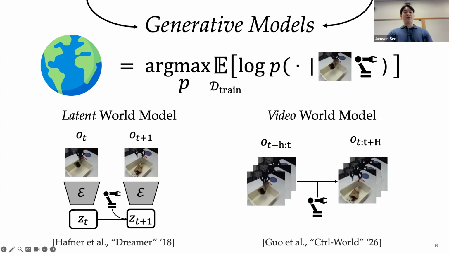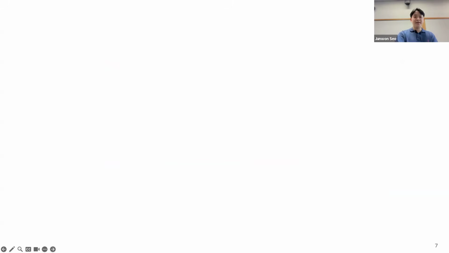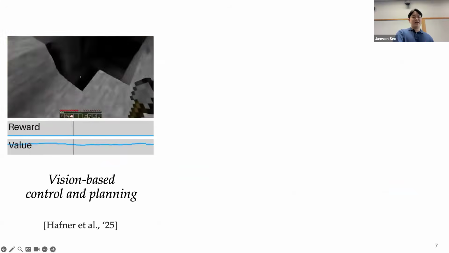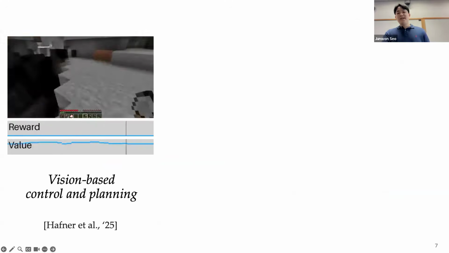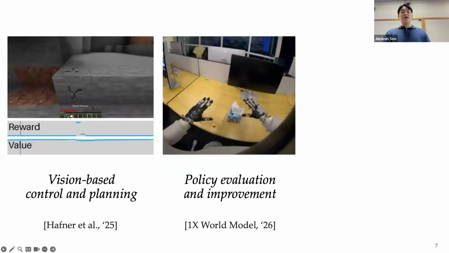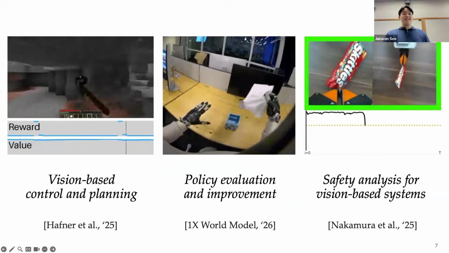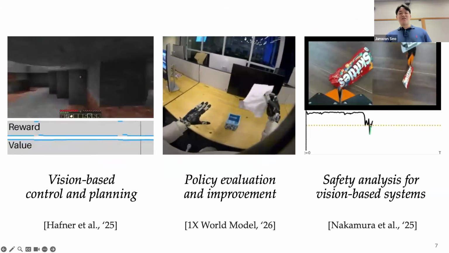The second is the video world model, more recently introduced, which directly generates the future observations as videos using more powerful generative models, such as diffusion models recently. So both paradigms have shown promise in robotics, from vision-based planning, for like finding a diamond in this Minecraft environment, which is a tall example, to evaluating and improving control policies, such as robotic manipulation, and even ensuring hard-to-specify safety constraints, such as preventing Skittles from spilling.